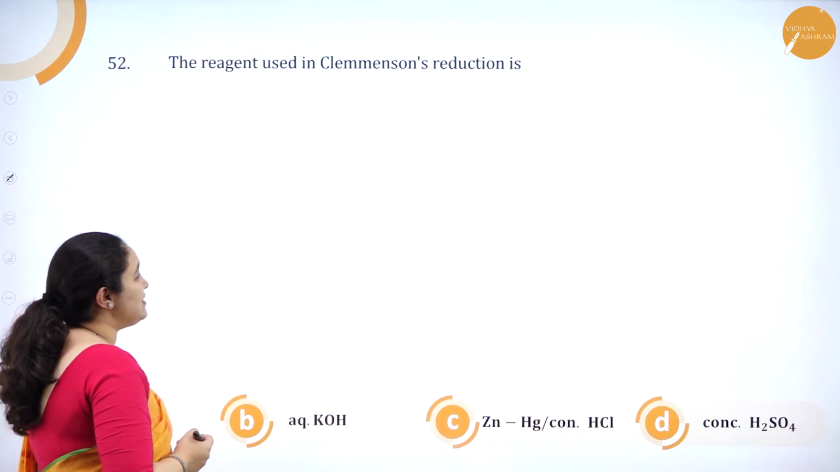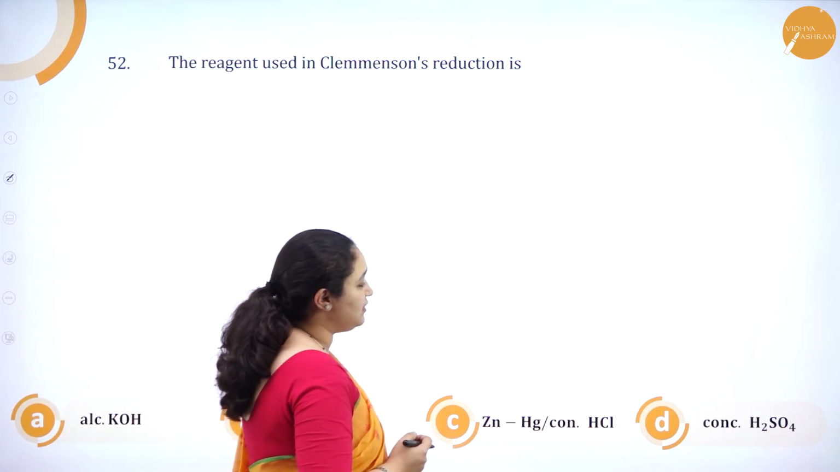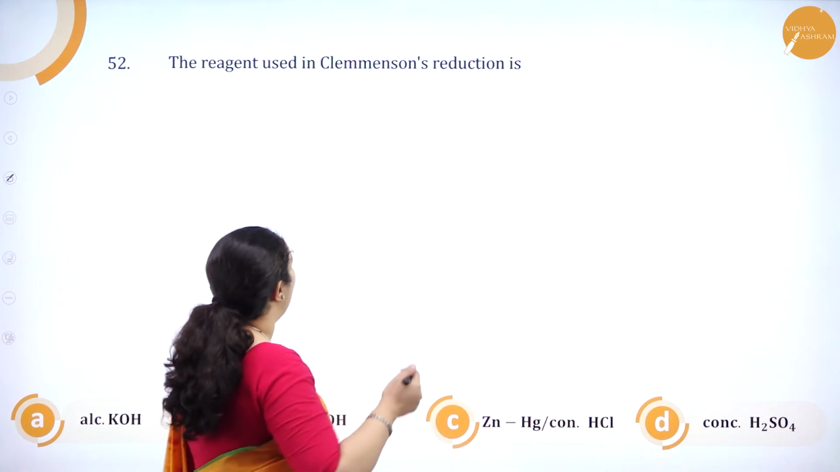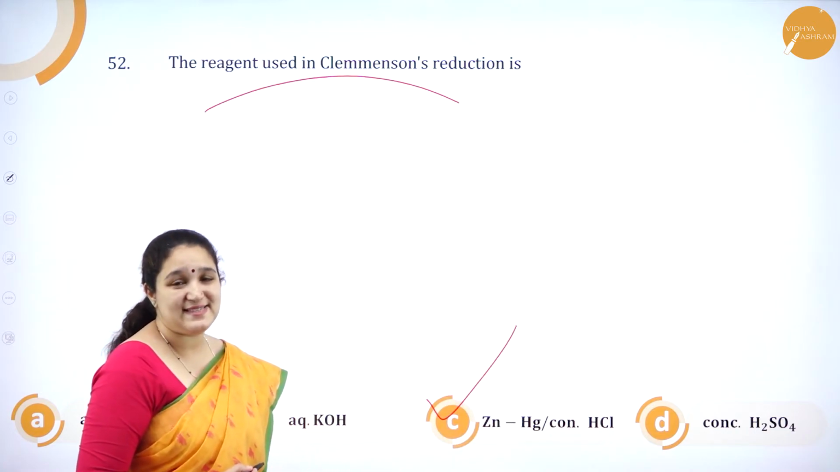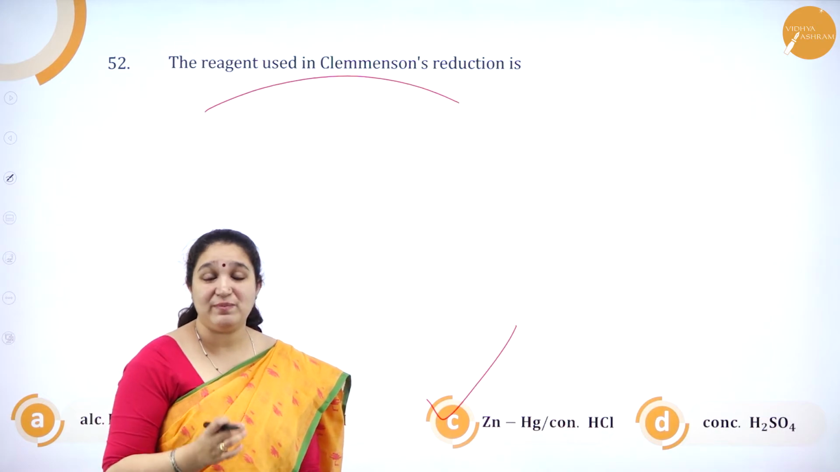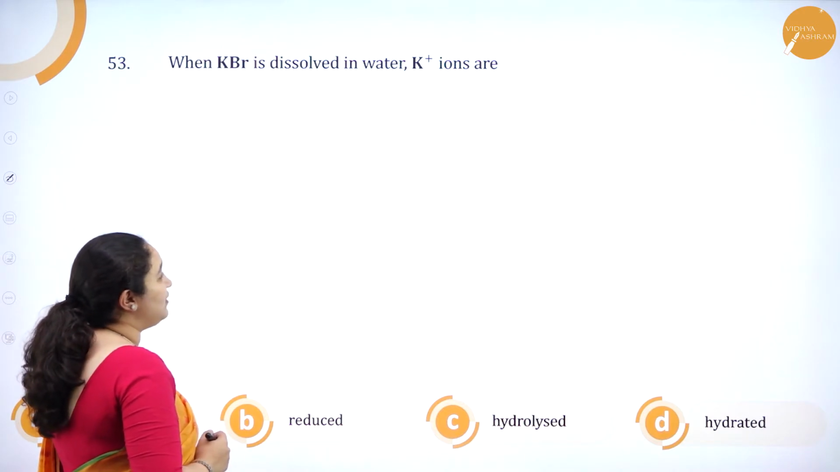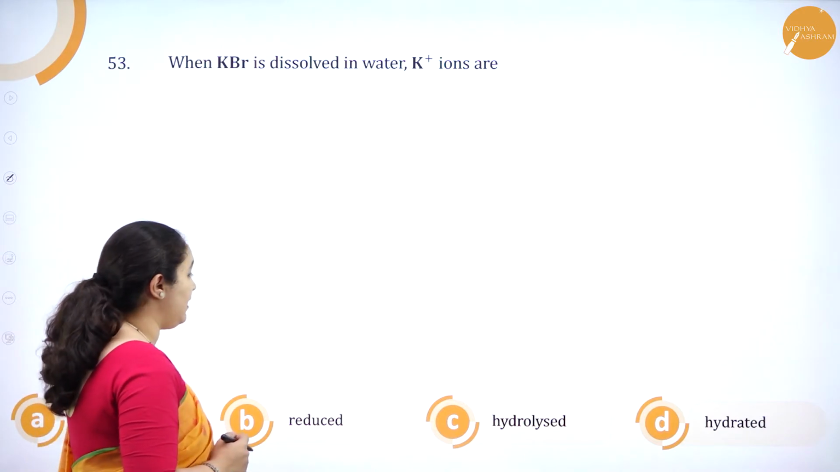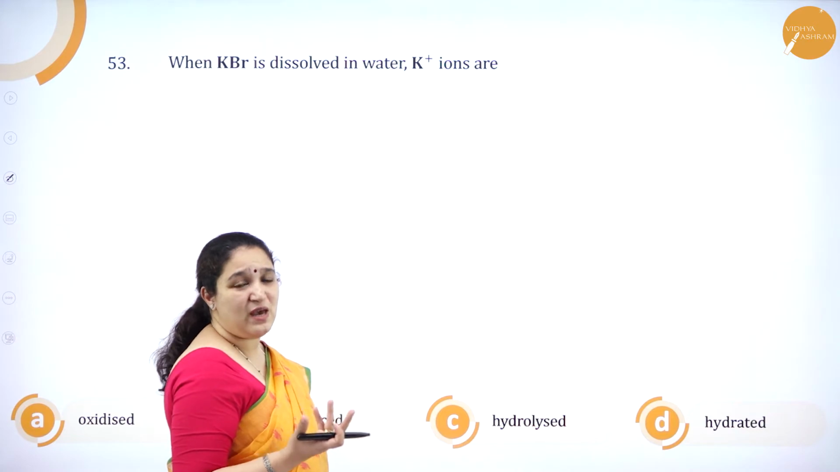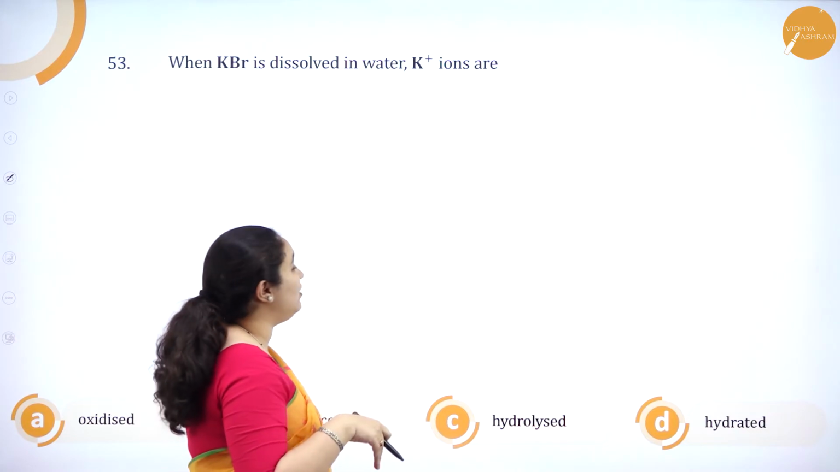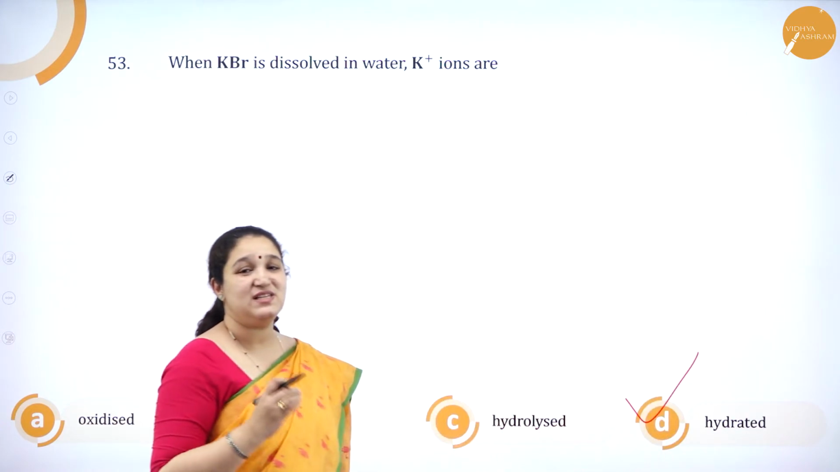The reagent used in Clemmensen's reduction is alcoholic KOH, aqueous KOH, zinc amalgam with concentrated HCl, concentrated H2SO4. Which is the reagent which is used? It is zinc amalgam with concentrated HCl is the reagent used in Clemmensen's reduction. Okay. Next question. When KBr is dissolved in water, K plus ions are oxidized, reduced, hydrolyzed, hydrated. KBr is an ionic compound which gives K plus ions and Br minus ions. In water, when it is dissolved, it gets hydrated. So it is option D, which is hydrated.